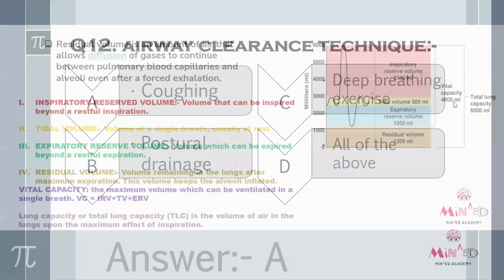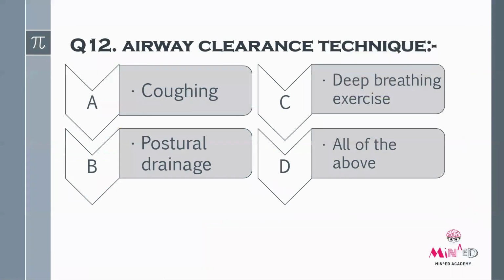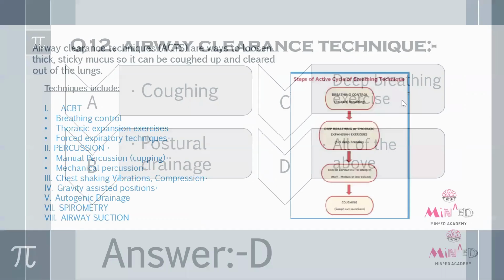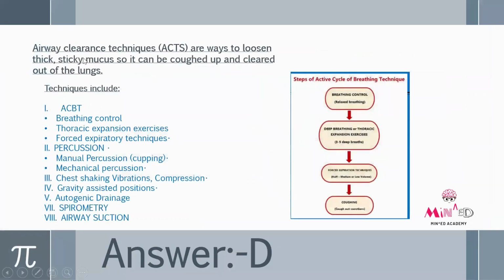Next we'll move to question number 12. Airway clearance technique contains A, coughing, B, postural drainage, C, deep breathing exercise, and D, all of the above. We'll see what airway clearance technique is and what techniques it has. Airway clearance techniques, or ACTs, are ways to loosen thick sticky mucus so it can be coughed up and cleared out of the lungs. It is mostly a technique through which thick sticky mucus is cleared out of the lungs.